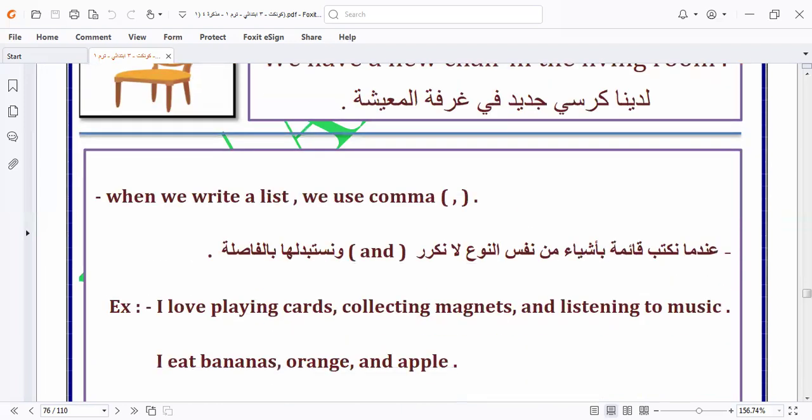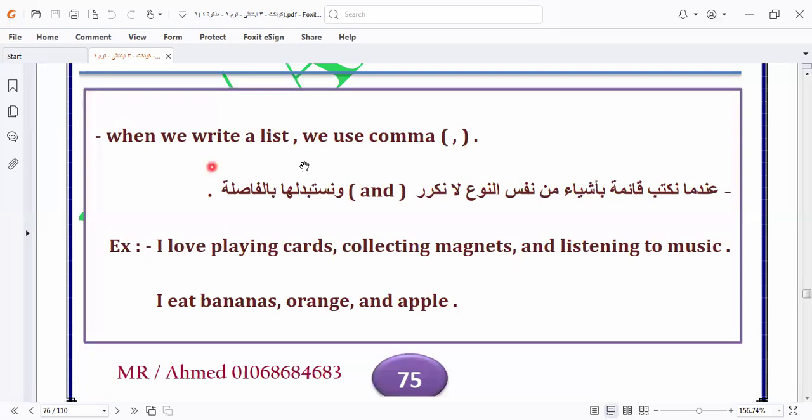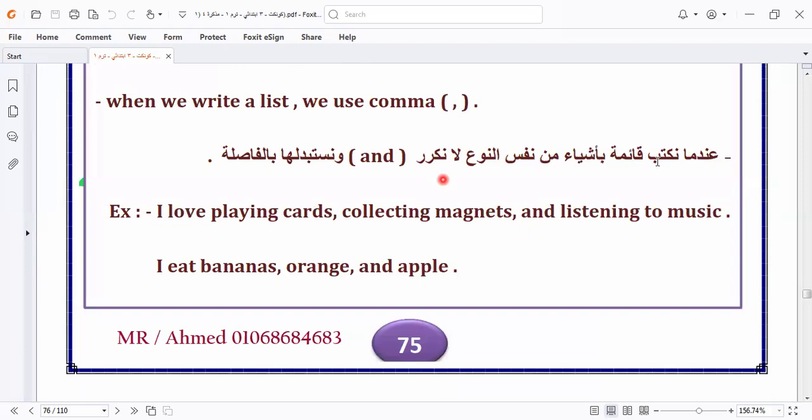Here we have the punctuation marks. Let's learn it together. When we write a list, we use a comma like this. When we write sentences, we add an and to not repeat things. Like you say, I love playing cards, collecting magnets, and listening to music.